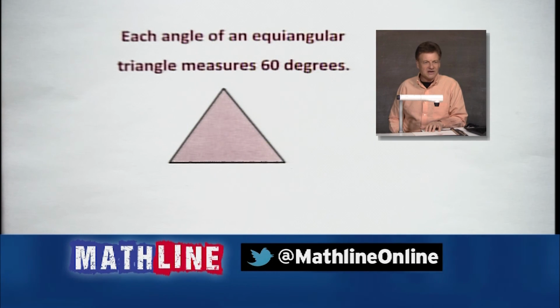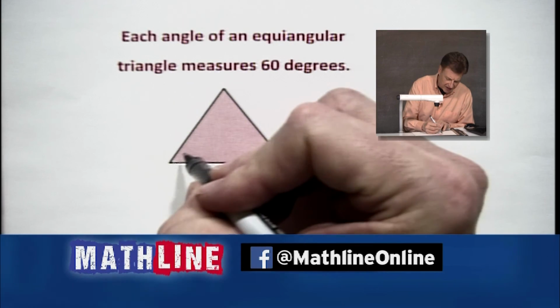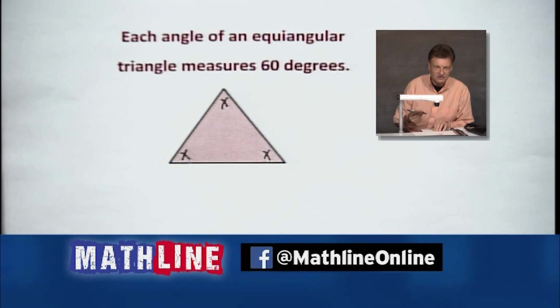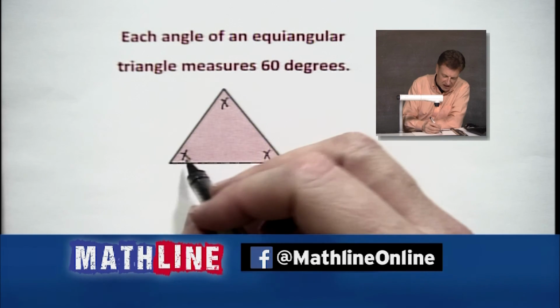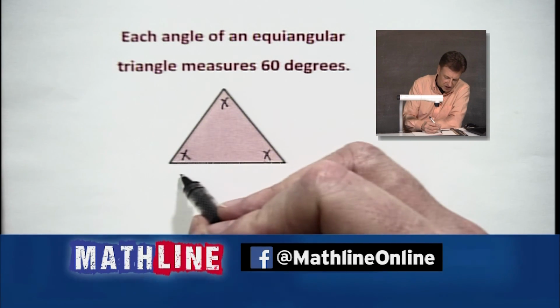Next corollary is that each angle of an equiangular triangle measures 60 degrees. Now you say, well, does that make sense? First of all, equiangular means what? They're all the same, so let's call them x. There's an x, there's an x, one more x, 3 x's. And good old Triangle Sum Theorem says if we add all 3 of those x's together, we get 180 degrees.